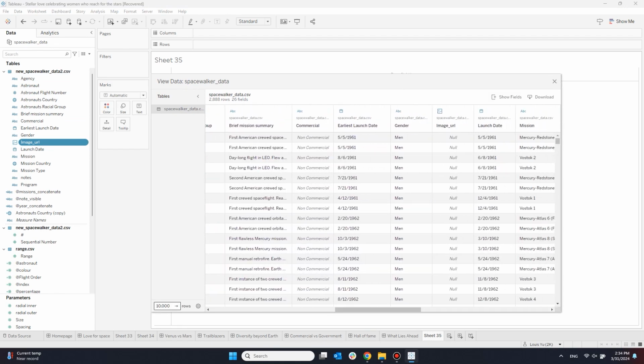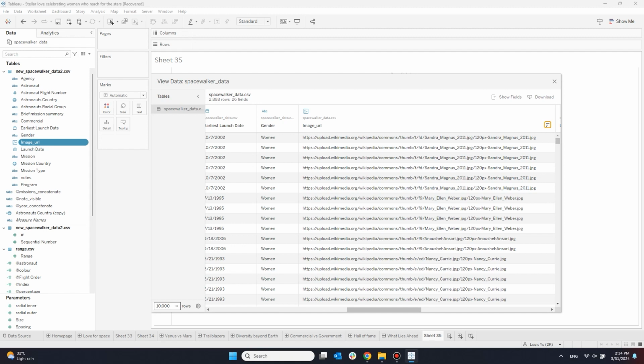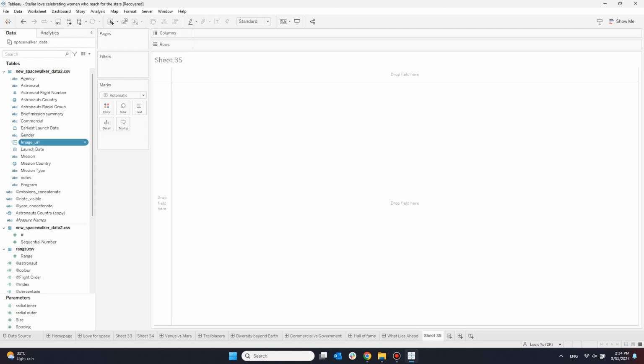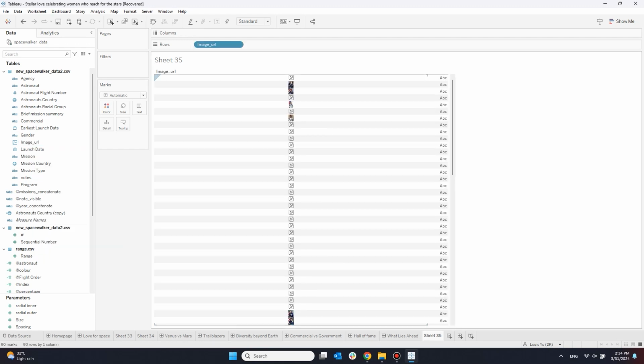So the first step is the profile picture. In Tableau version 2022.4, they introduced the image role, which is a data type that allows Tableau to read the string as a URL. This helps to keep the workbook sizes down as the images are not hosted in the workbook and are rendered dynamically. Similarly to how you would change a field's data type manually, just right-click and go to Image Role and select URL.